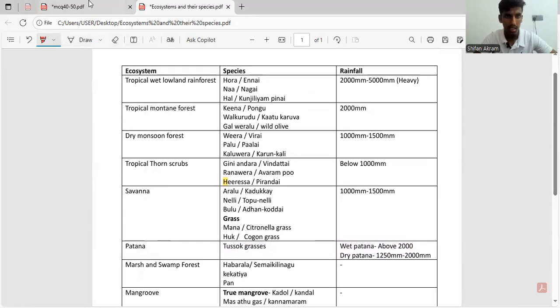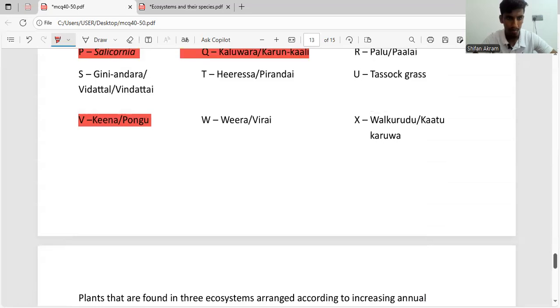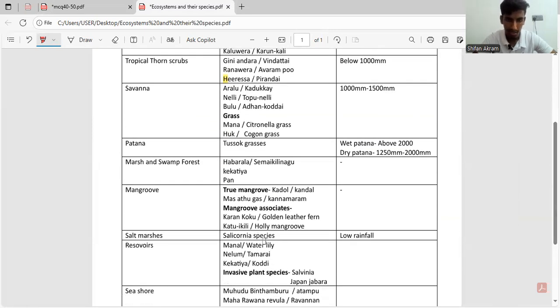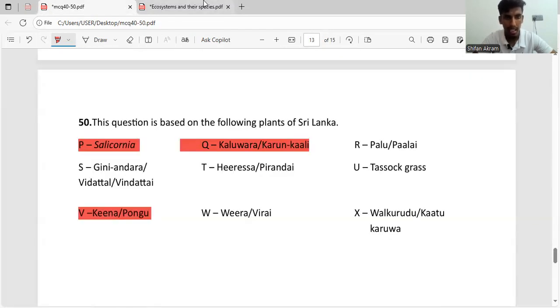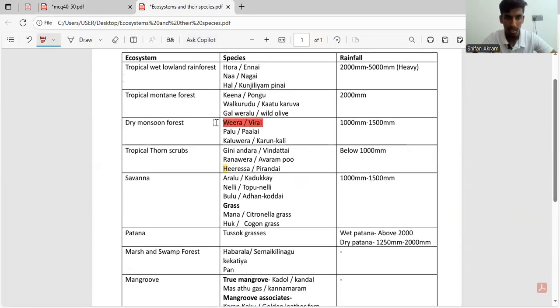So P is Siliconia, Keena, and Calvera. Yes, P, V, Siliconia, Veera, and Calvera. Yes. Siliconia is present on salt marshes again. P and then V. What was V? V is Keena and Q is Calvera. Veera, again a dry monsoon forest, and Calvera is present on again dry monsoon forest. So we can see Veera and Calvera have the same rainfall, not an increase in rainfall.